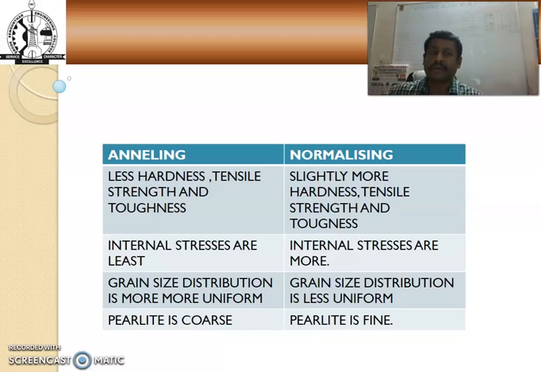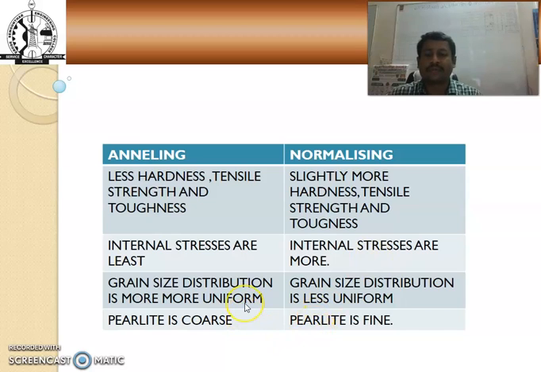Also, in the annealing process we obtain less hardness, less tensile strength and less toughness when compared to the normalizing process, which gives slightly more hardness, slightly more tensile strength and toughness. In annealing, internal stresses are very low, but in normalizing, internal stresses are more.